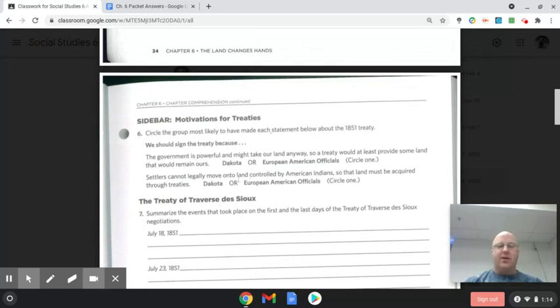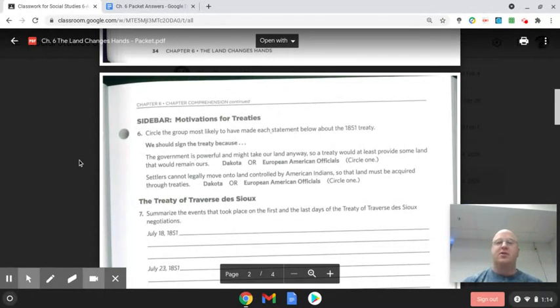Okay, so this one we go to question number 6. It says circle the group most likely to have made each statement below about the 1851 treaty. So we should sign the treaty because the government is powerful and might take our land anyway. So a treaty would at least provide some land that would remain ours. That is something that Dakota probably would have said.